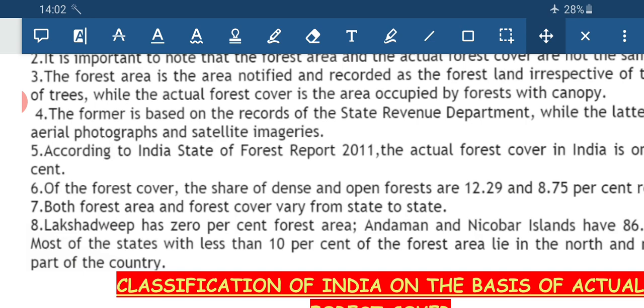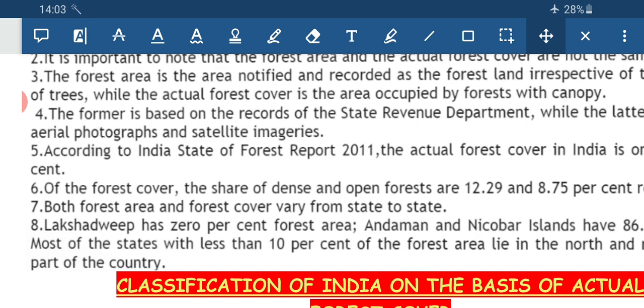And if we move to Punjab, West Bengal, Haryana, Uttar Pradesh, Bihar, here the land is level, the soil is fertile, the river banks are there, and it is a good site for agricultural plots. So the population density is also very high, and that is why the land is being cleared for cultivable grounds. That is why the forest cover and the forest area are less here. So due to physical factors and cultural factors, meaning human factors, there is a variation of the forest cover and the forest area.